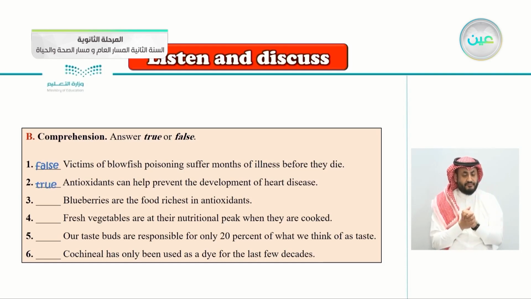It's true. Number 3, blueberries are the food richest in antioxidants. Blueberries are the food richest in antioxidants. I think this is false. Number 4, fresh vegetables are at their nutritional peak when they are cooked. So they are at nutritional peak when they are cooked. Is this right or wrong? True or false? Of course, it's false.